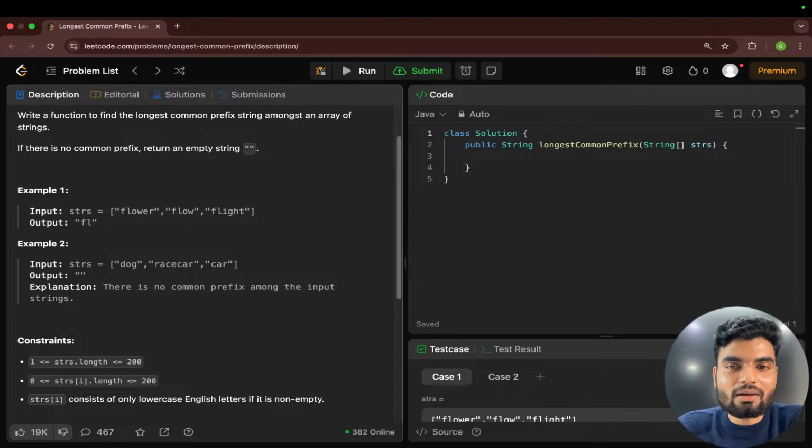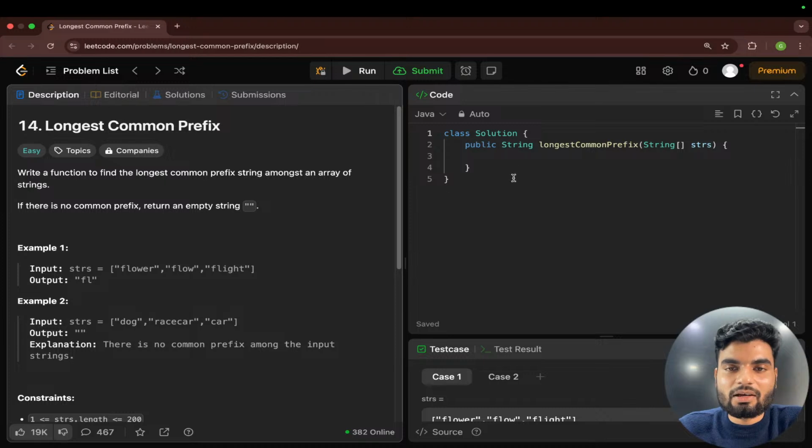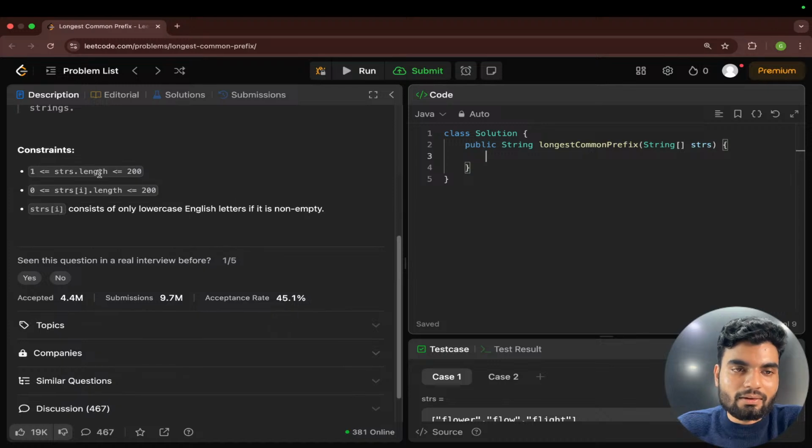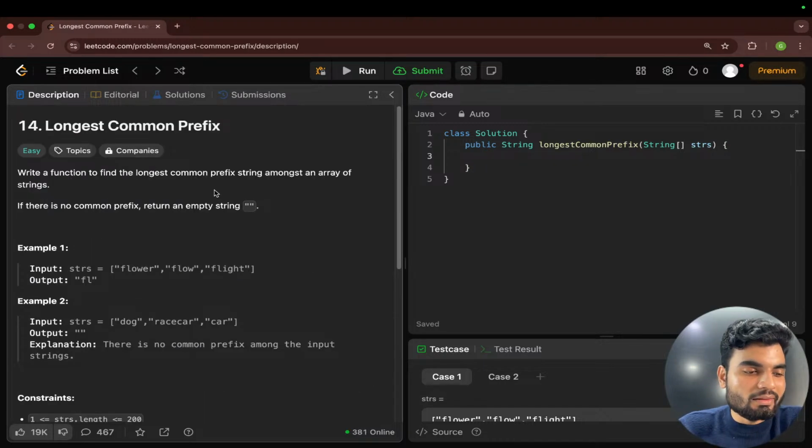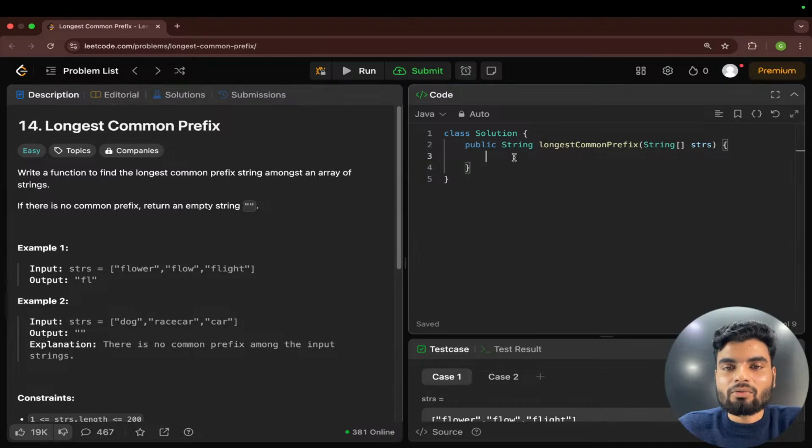Okay, Sanam, you're back here. Okay, so now if the logic is clear, we can implement the code as well, right? So what we were assuming is that we have to check the first thing: there is a possibility that the length can be 0 also. If the length is 0, then we don't have to do anything. At the start, I'll write code in Java, then C++, then Python. Now if strs.length is 0, in that case we don't have any common prefix, so that should be an empty string.